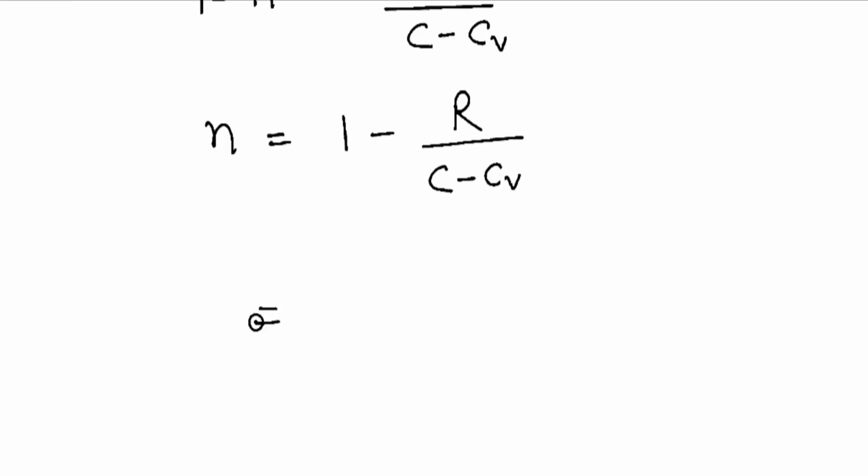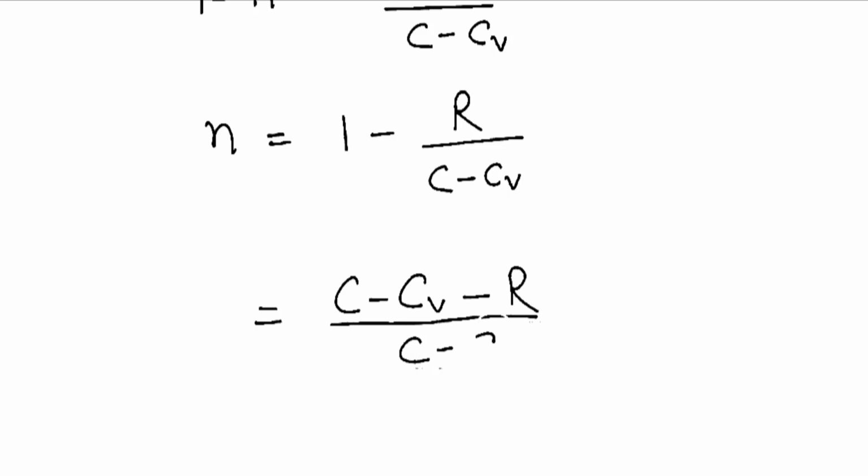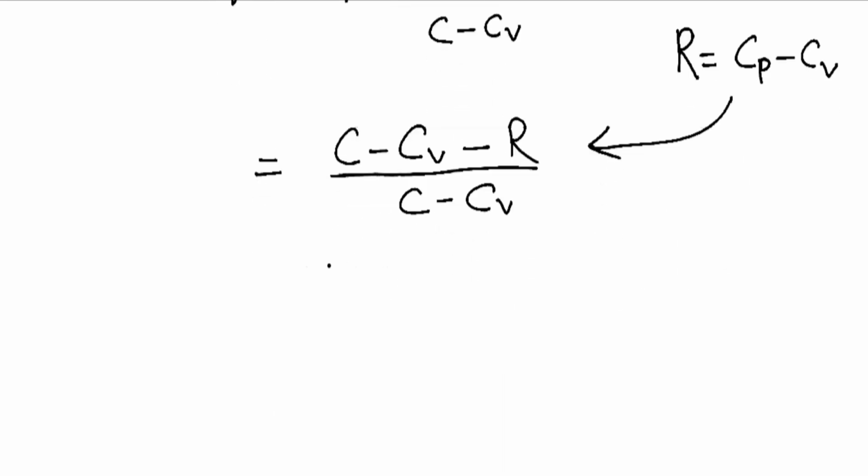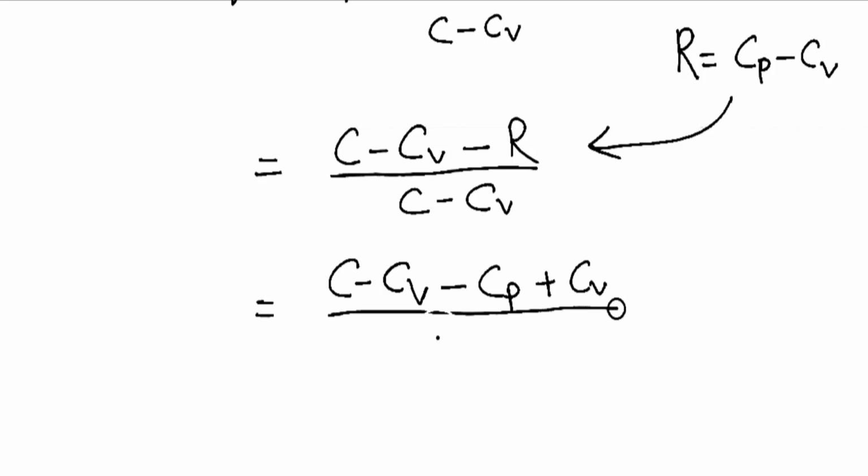If we solve this, we can write C minus Cv minus R, and in the bottom C minus Cv. As we know, R is equal to Cp minus Cv. If we replace R here, we get C minus Cv minus Cp plus Cv, divided by C minus Cv. Here Cv is cancelled out.